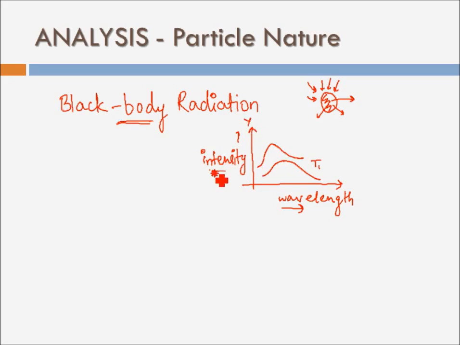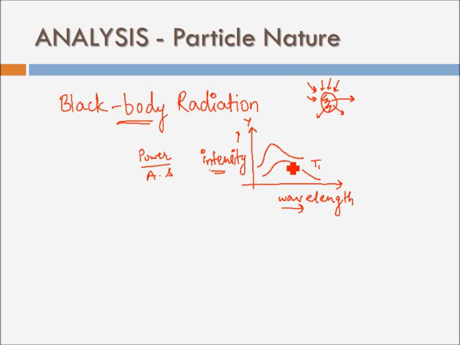Intensity basically refers to, you can say, the power emitted by your bulb or tube light per unit area per unit second. That is one way of measuring intensity. It is power per meter square, or watt per meter square per second. So how much power is being radiated out in a unit meter square area in 1 second of time. And you measure the wavelengths that are emitted in that area.